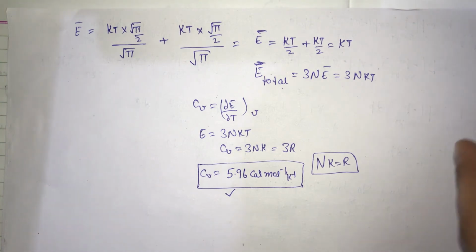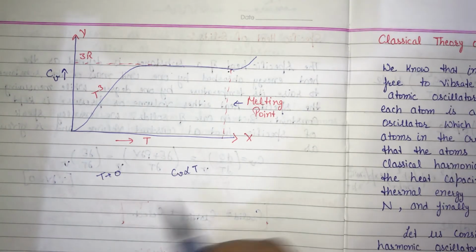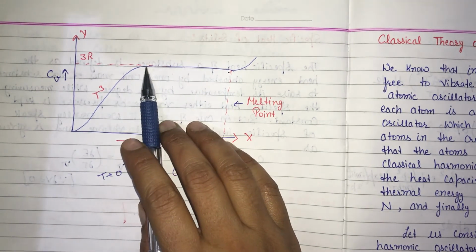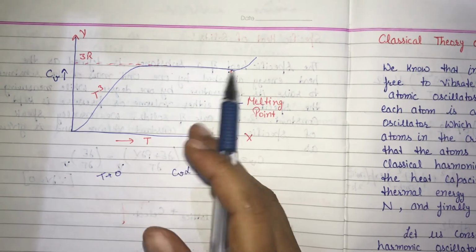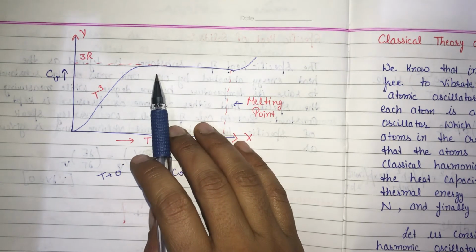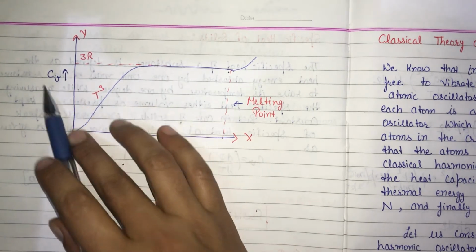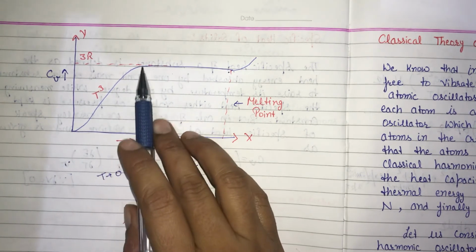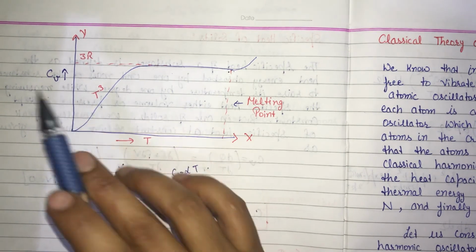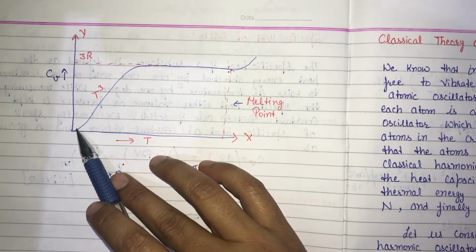But if we find this specific heat experimentally, it doesn't follow that the specific heat is independent of temperature. Now see the variation of this specific heat with respect to temperature. In most solids at room temperature, as the temperature increases the specific heat is constant. But if the temperature decreases, in the low temperature range, the specific heat is not constant; it goes on decreasing and becomes zero.